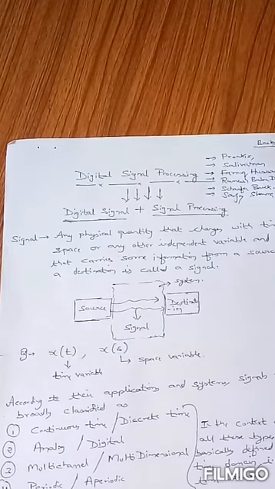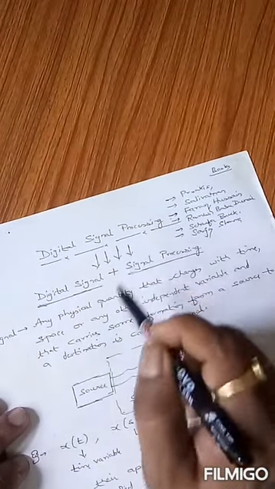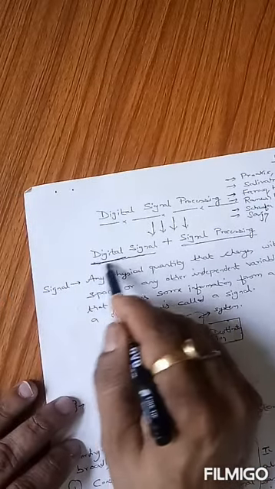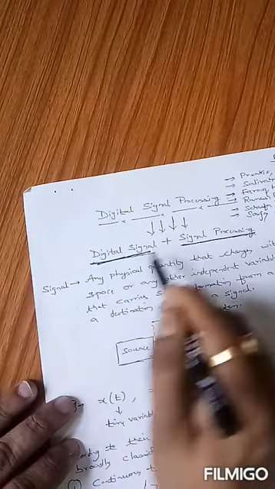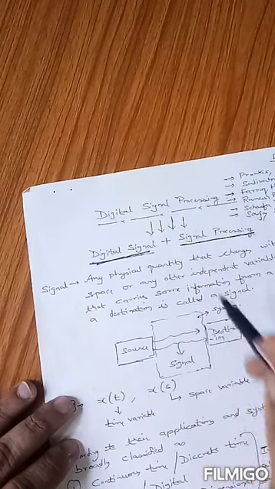Now, to understand what is digital signal processing, we shall explain the meaning of this term by breaking the whole term into individual terms, and then we see what is the meaning of the complete term digital signal processing. Here we can see that the term can be broken into 2 terms. One is digital signal, another one is signal processing. These 2 combine to make digital signal processing.